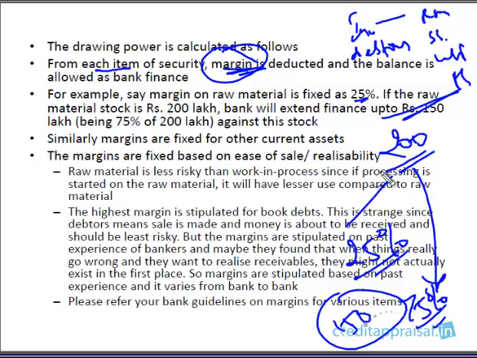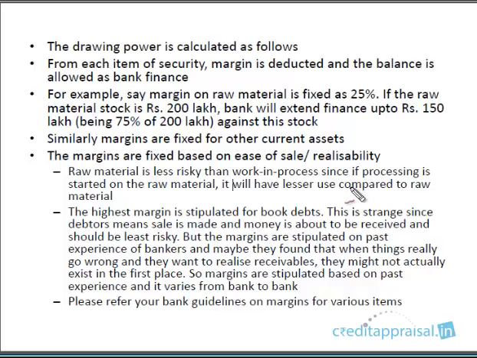Similarly, for each asset there will be a separate margin. For work in progress and finished goods, there will be a separate margin. So how are these margins fixed? Again, these vary from bank to bank. But if you want a broad reasoning behind the fixation of the margin, it's basically about the ease of sale, or in other words, you can say the risk.